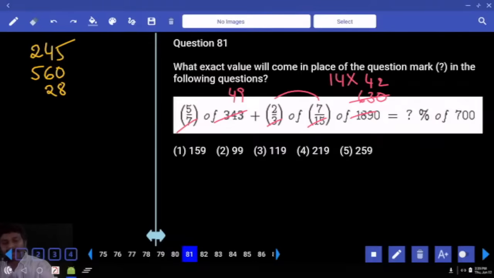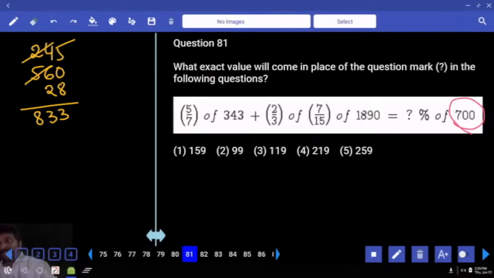Right. Let me take some. 240, 560. 800. How much? 28 plus 5. So 833 is what percent of? What is 1%? So divided by 1% value will give you direct answer. 7 ones. Do you really need what is third number? Answer starting with 1, 1, enough.